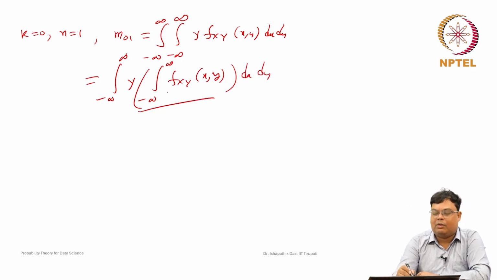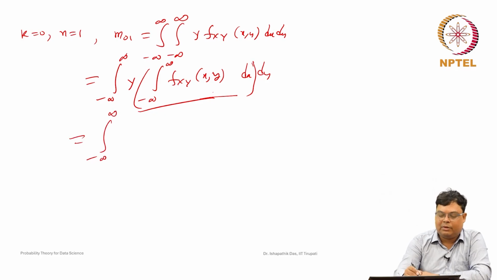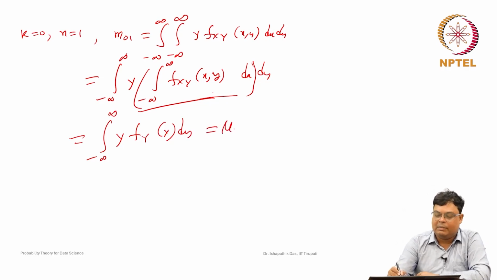You are first doing the integration with respect to x, so you will get f_Y(y). So, this is nothing but the integral from minus infinity to plus infinity of y f_Y(y) dy. This is the same as mu 1 dash for the random variable y, or simply mu y.